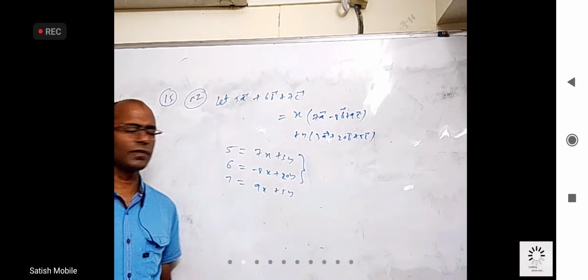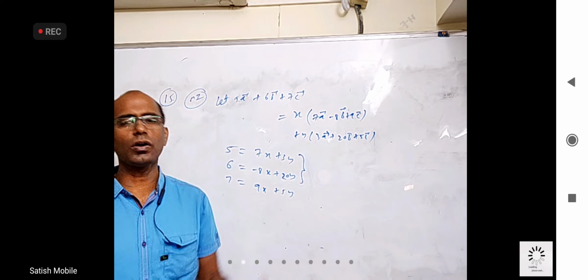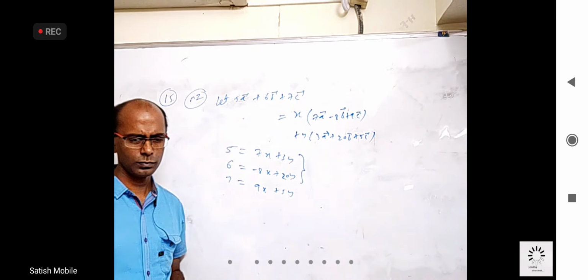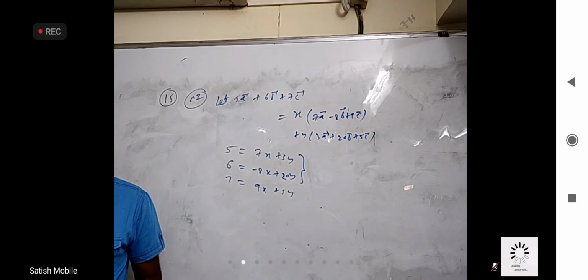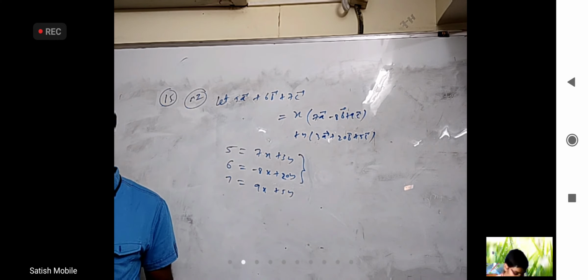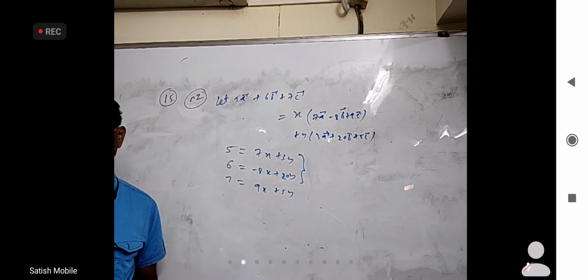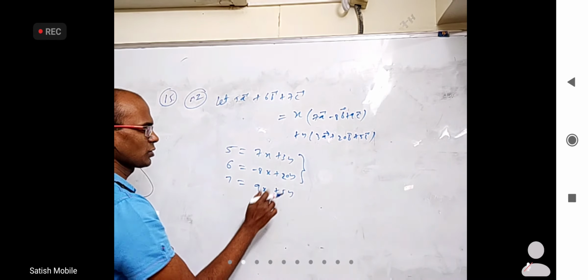No, you can write it any way. You can take the second one equal to x into the first vector plus y into the third vector. Any one vector you can write as a linear combination of the other two. Is it okay? If I take c bar here, it is easier to find x and y, you are saying? Okay. You solve these two, what are x and y, I am asking.